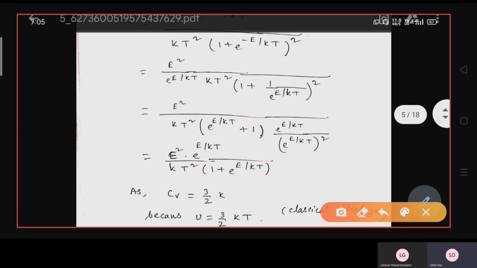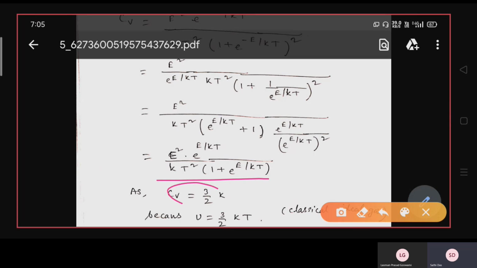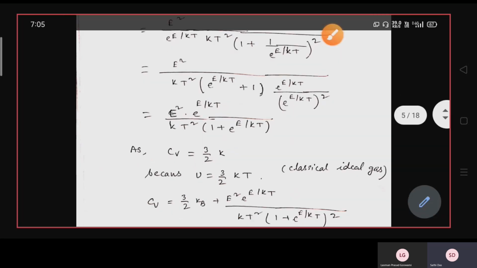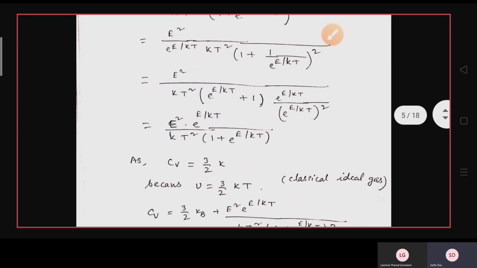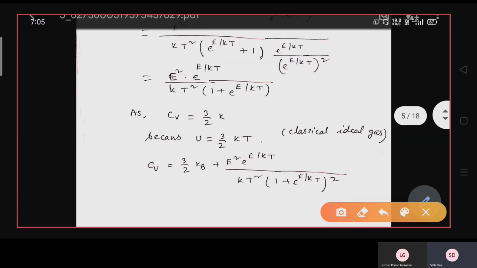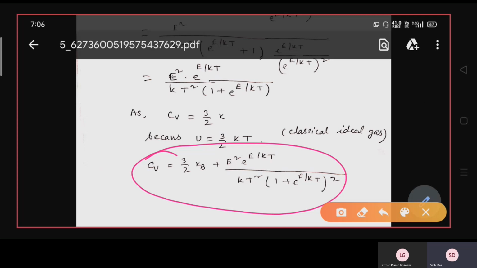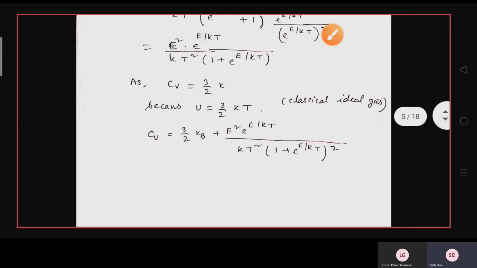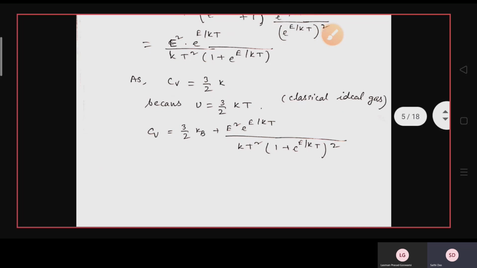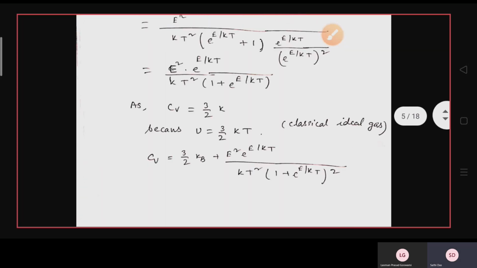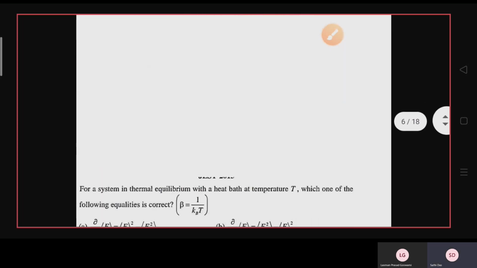Now this is the quantum result, and the classical result for the monoatomic gas is Cv equals 3 by 2 k, because U is 3 by 2 kT. So the total specific heat of the system, Cv, equals 3 by 2 k plus E square into e to the power E by kT divided by kT square into 1 plus e to the power E by kT, whole square. Hope you understand.